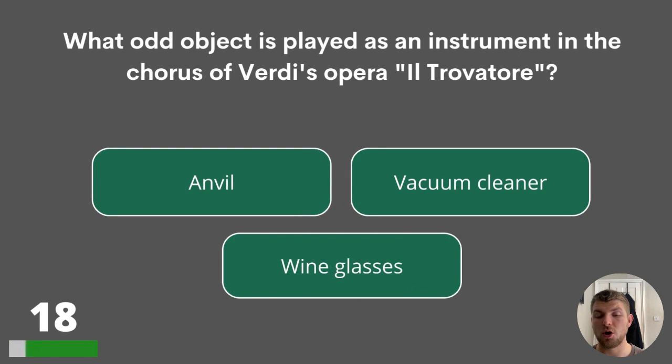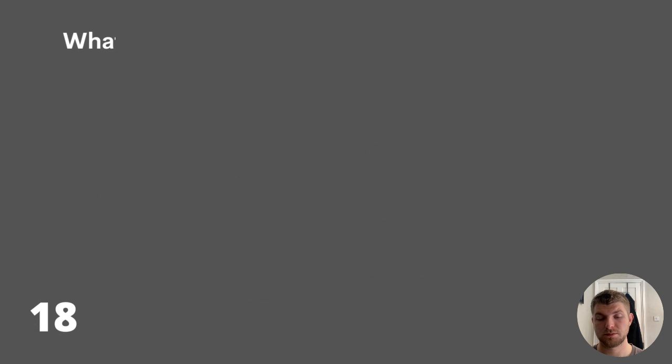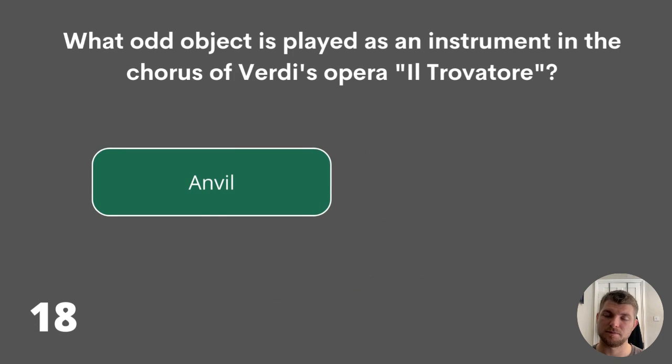18. What odd object is played as an instrument in the chorus of Verdi's opera Il Trovatore? Anvil, vacuum cleaner, or wine glasses? The answer is an anvil.